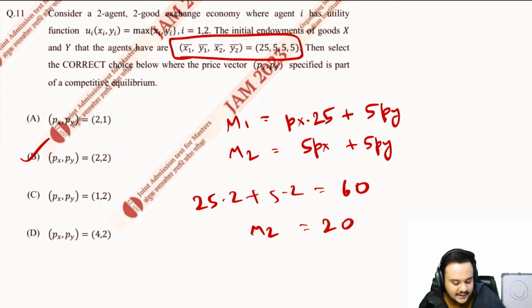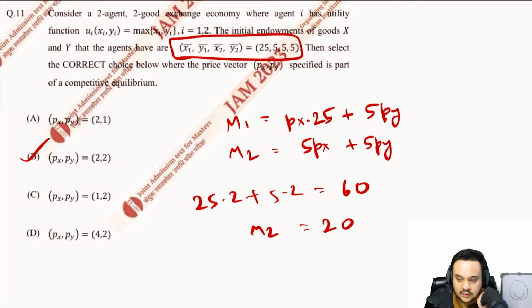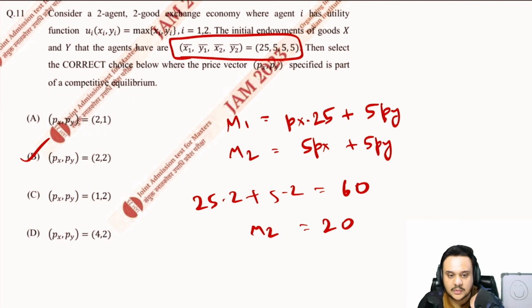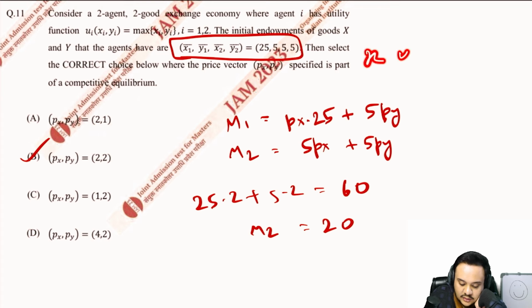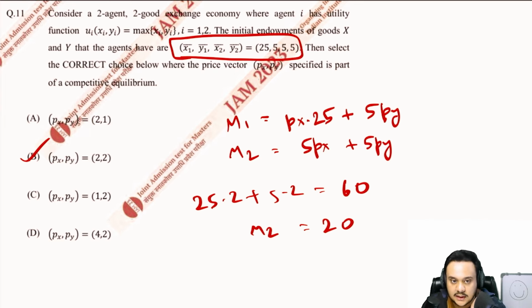So to reach this answer, what did we need? First of all, we had to know that it is going to be a corner solution for both of the consumers, and it is always x or y, since we are dealing with a max function. First of all, you need to know that.